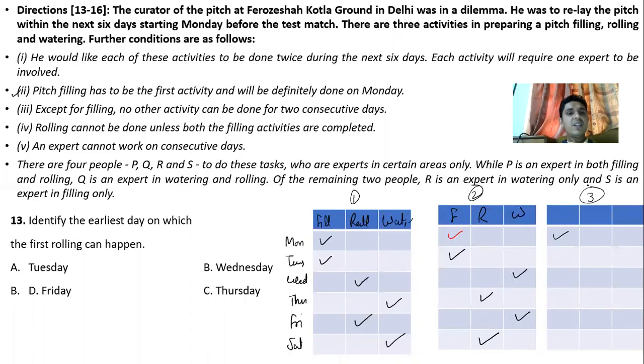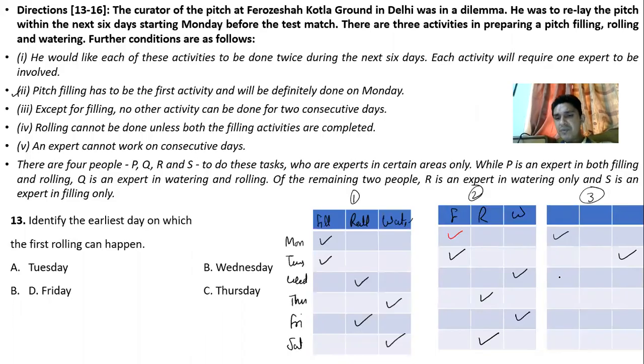Thereafter he is saying that rolling cannot be done unless both the filling activities are completed. So once filling has happened, then rolling can happen, but it is not definitely given that after both the filling, rolling will happen. So what I can do, I can take the third diagram like this. Pitch filling has to be the first activity. Rolling cannot be done unless both the filling activities are completed, but watering can be done, right?